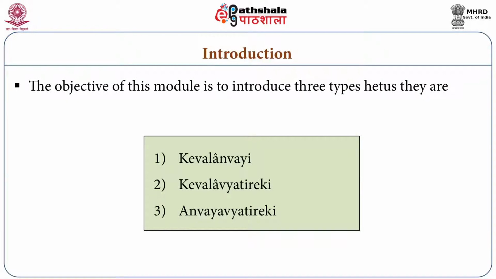As we have already discussed three types of Anuman in the previous module, and these three types of Anumans were Purvat, Sheshvat and Samanato Drishtata. In this module, we are discussing three types of Anumans, and these are Keval Anvay, Keval Vyatireki and Anvay Vyatireki. Now let us see what is the distinction between these three types of Anumans and the earlier Anumans which were